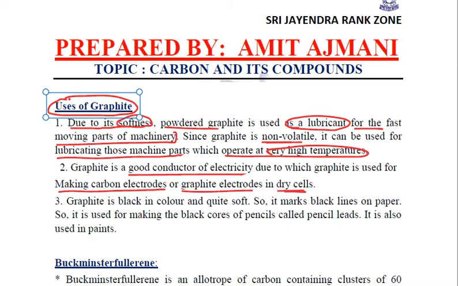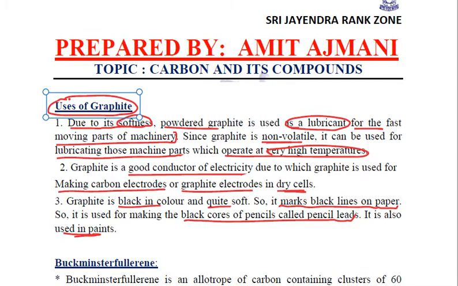Next use is, we know that graphite is black in color, it is quite soft, and it can mark black lines on paper. That is why it is used for making black cores of pencils called pencil leads, and it is also used in paints. So these are a few uses of graphite that we need to relate and remember.